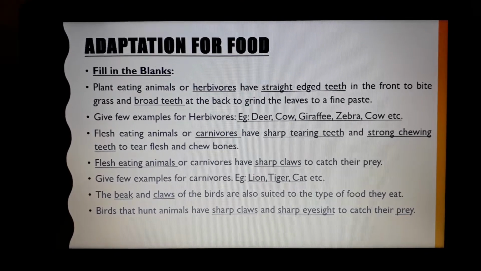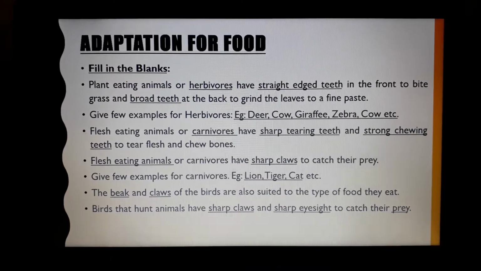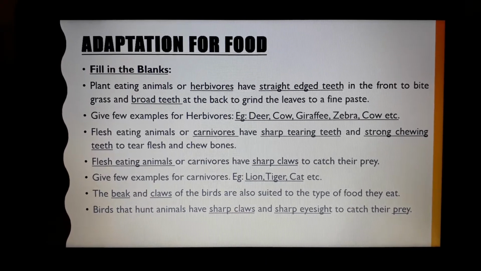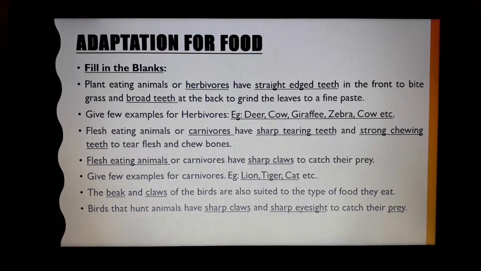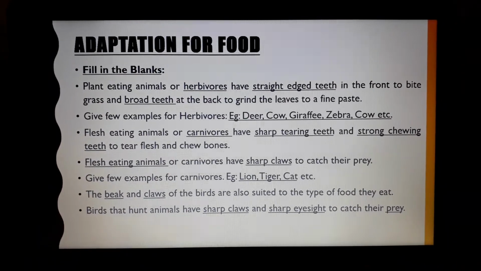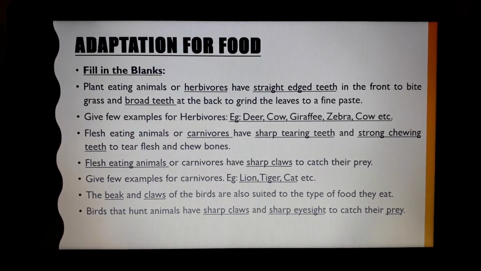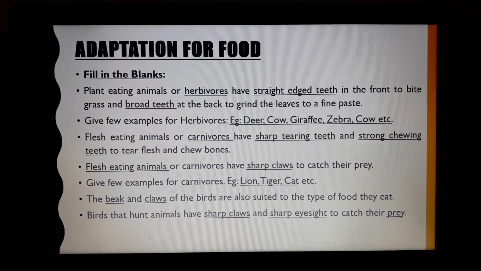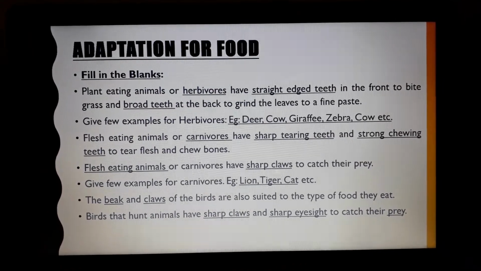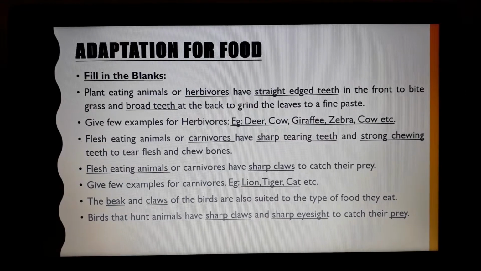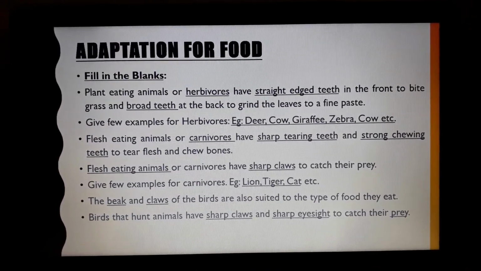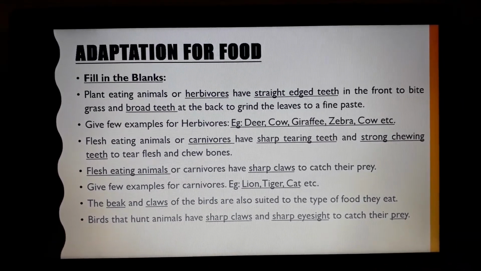Flesh-eating animals or carnivores have sharp tearing teeth and strong chewing teeth to tear flesh and chew bones. Flesh-eating animals or carnivores have sharp claws to catch their prey. Give few examples for carnivores. Example: lion, tiger, cat, etc.